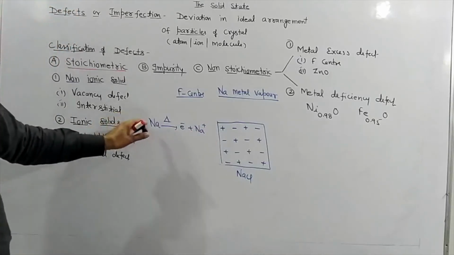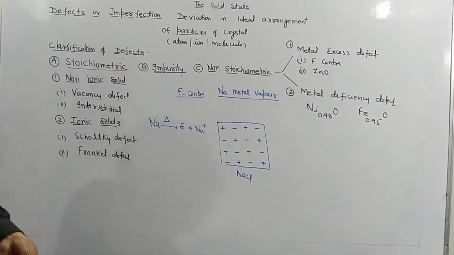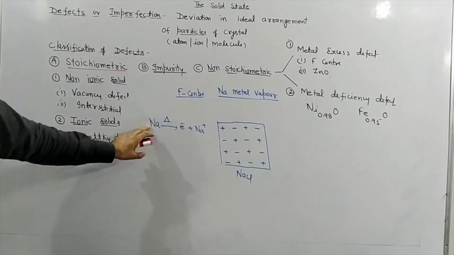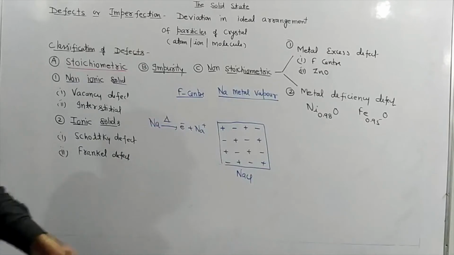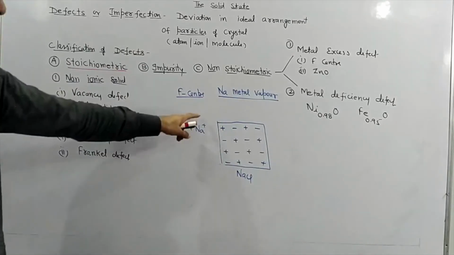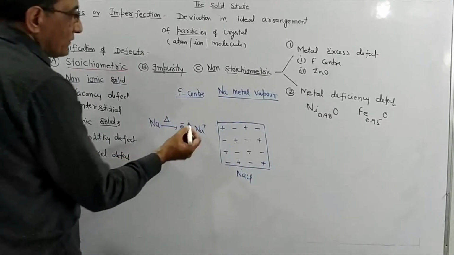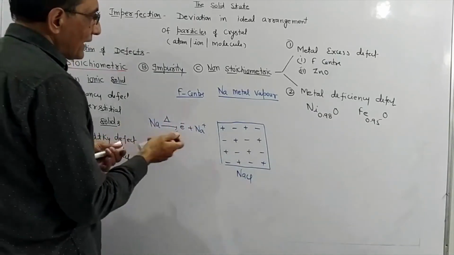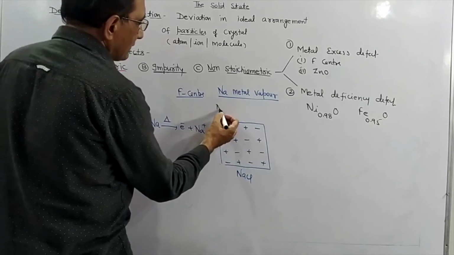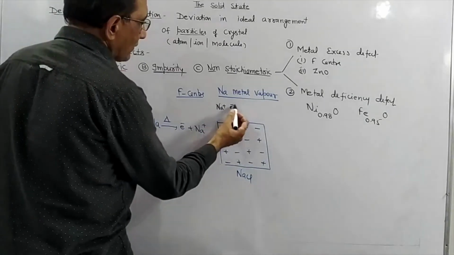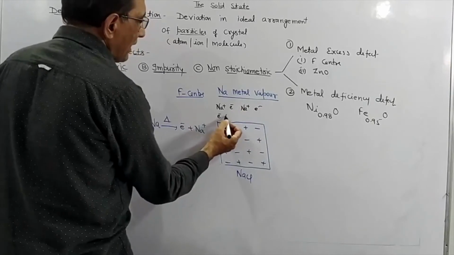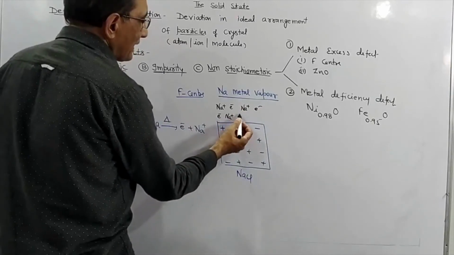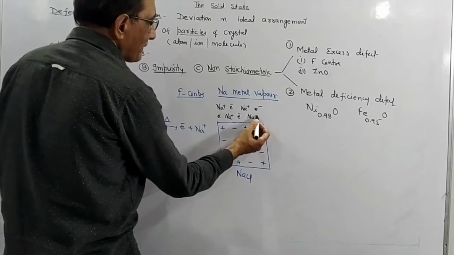sodium metal vapor means, students, we are heating sodium, then we have electron and Na+. Alkali metals are largest in their respective period if we discuss their size, and the moment you heat them, an electron will come out. So if we say sodium metal vapor, it means we have a large number of alkali metal ions and electrons.